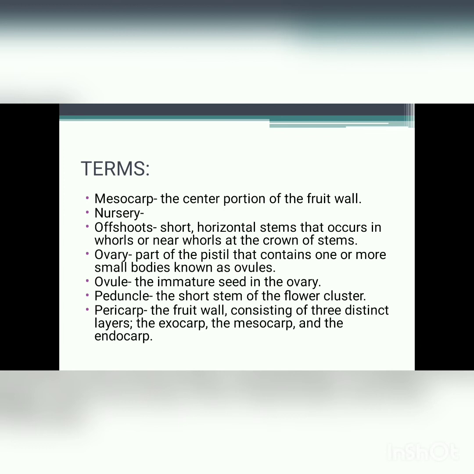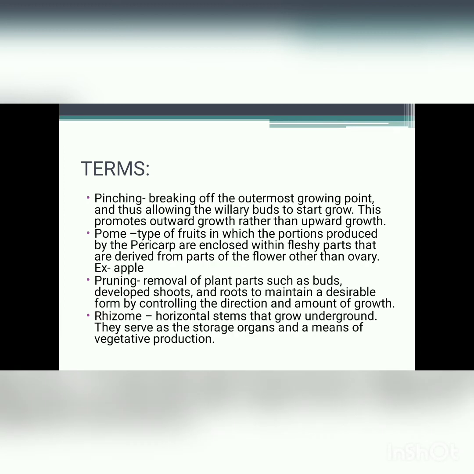Pericarp, the fruit wall, consisting of three distinct layers, that is, the exocarp, the mesocarp, and the endocarp. Pinching, breaking off the outermost growing point and thus allowing the axillary buds to start to grow. This promotes outward growth rather than upward growth.